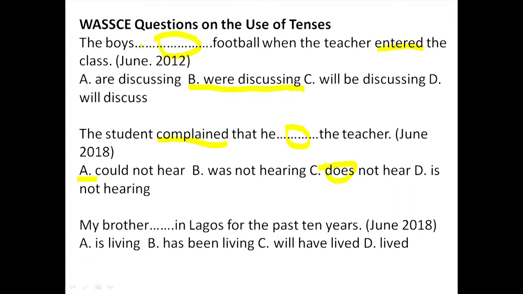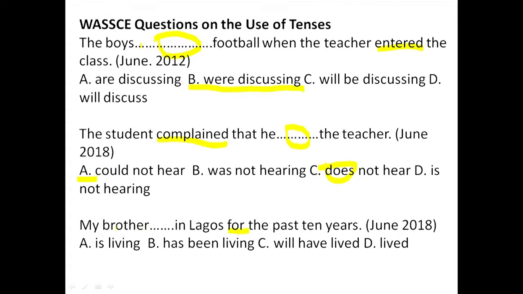Okay, so: my brother dash in Lagos for the past 10 years. My brother dash in Lagos for the past 10 years. A we have is living. Normally, when we have for, we are to think about what we refer to as the present perfect tense. For and since are markers that, of course, allow us to use the present perfect tense.